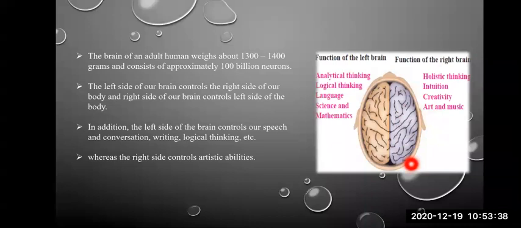Before any activity is going to happen, you feel that something is going to happen. That feeling of knowing that something is going to happen in future is known as intuition. Creativity, whatever artistic works you do, painting, singing, dancing, all these creative activities are controlled by the right side of our brain.